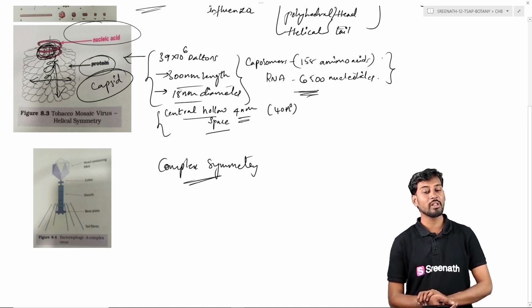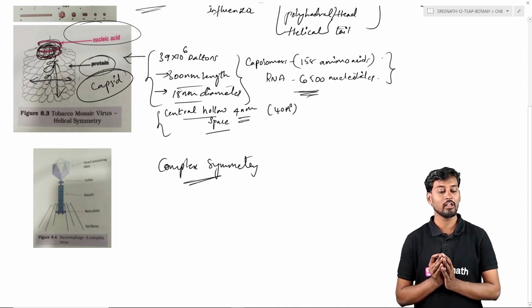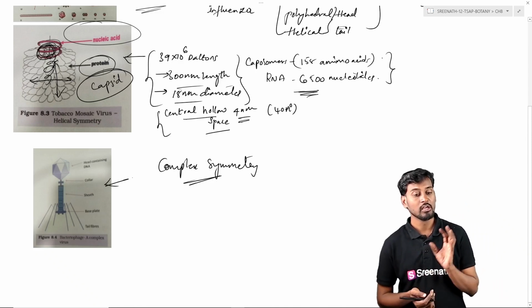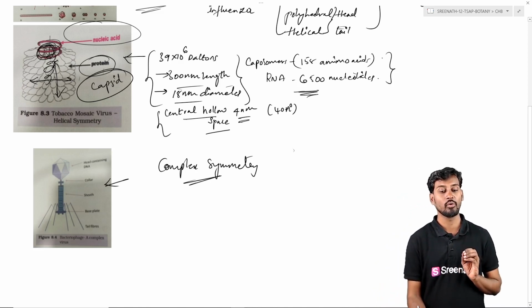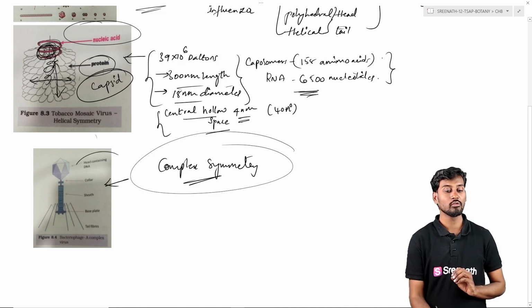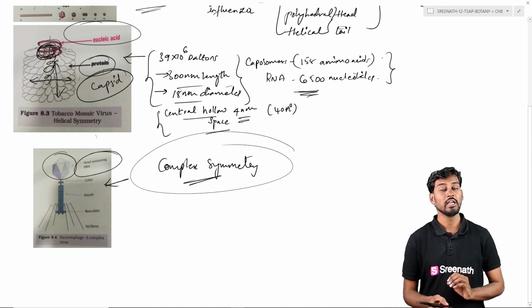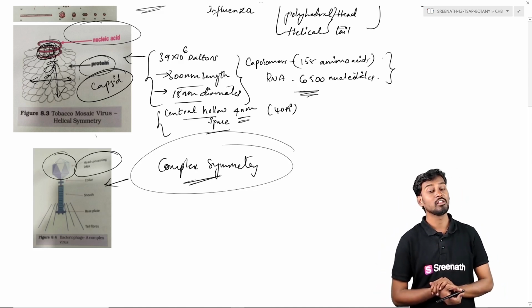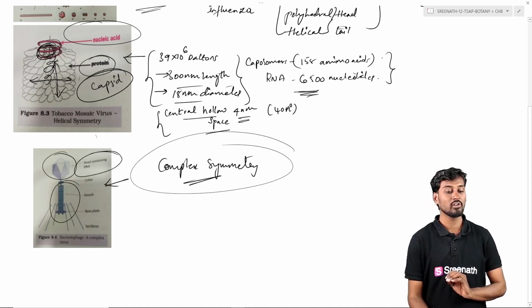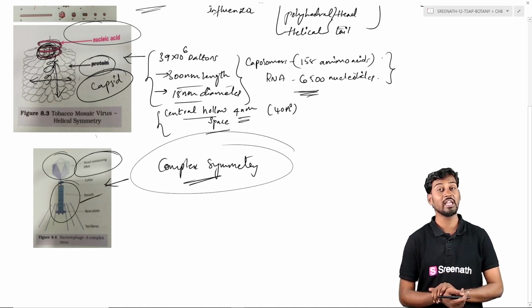So in case of complex symmetry, the bacteriophage. Here we are seeing the diagram of a bacteriophage. The bacteriophage is the one which is showing the symmetry called complex symmetry, because if we look at the head here, it is showing the icosahedral symmetry and the DNA is the genetic material, whereas the tail is showing the helical symmetry.